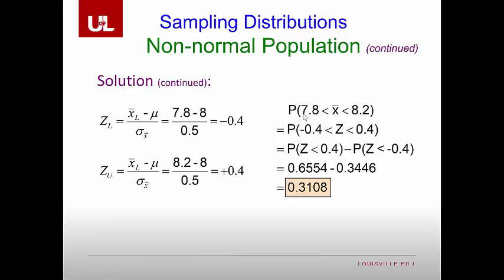And then we want to find the probability that our z falls between negative 0.4 and positive 0.4, which is the same thing as saying the probability that z is less than 0.4, which we get from our table, minus the probability that z is less than negative 0.4, which we also get from our table. We find those probabilities in the table, subtract them from each other, and get the value in between, which in this case would be 31.1%.